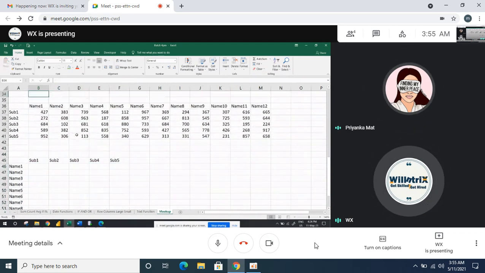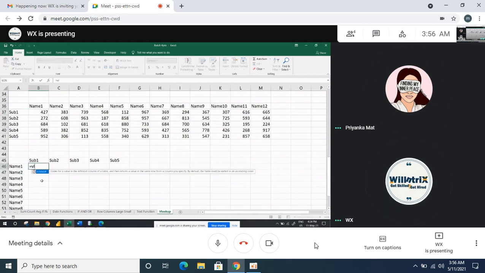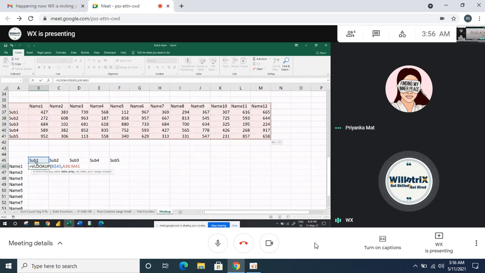Then above, what is the source data? From here to here I need to fill the data. This is a source table, and I need to fetch the data here now. Tell me what is the lookup value? Name. Priyanka, what do you say? Yeah, it's name. Source data vertical. So it's the subject one. Then why are you guys saying name? Sorry. This is subject one, and freeze this. Then the table array, the entire table range.